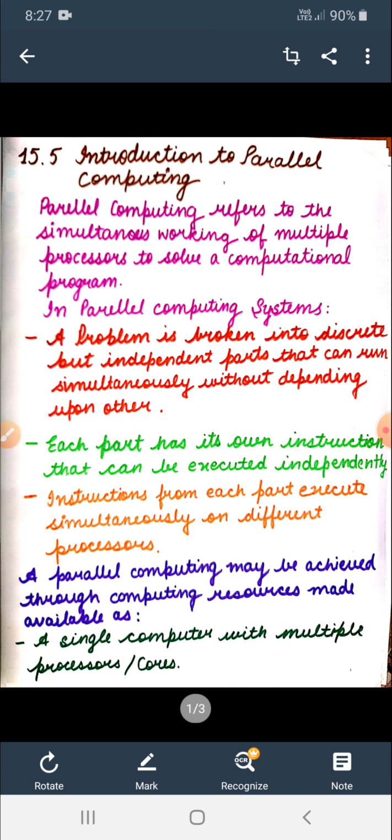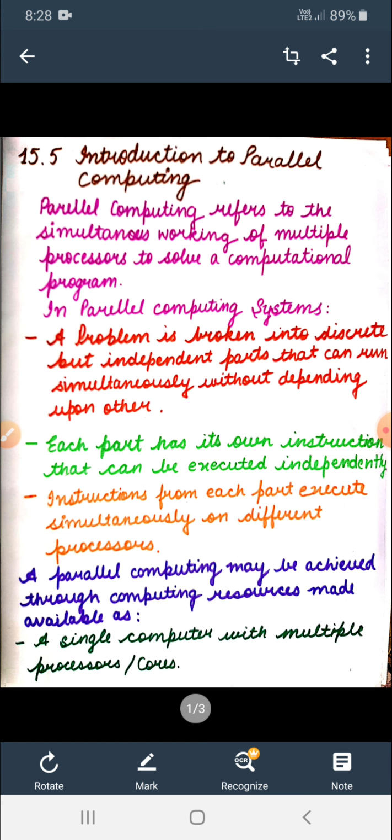Instructions from each part execute at the same time on different processors. There is more than one processor, so the divided parts are executed at the same time on different processors.